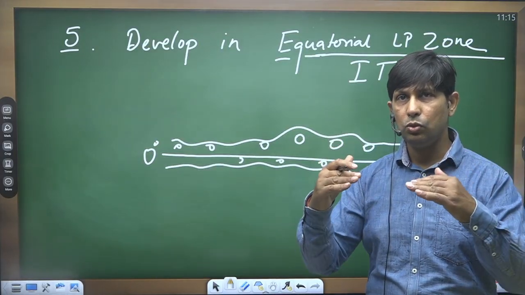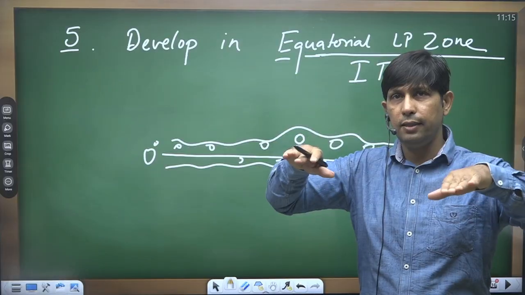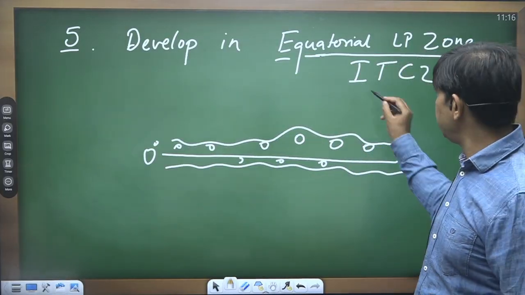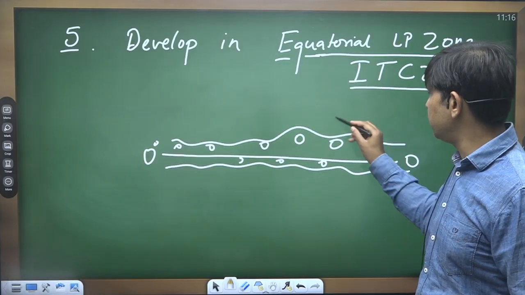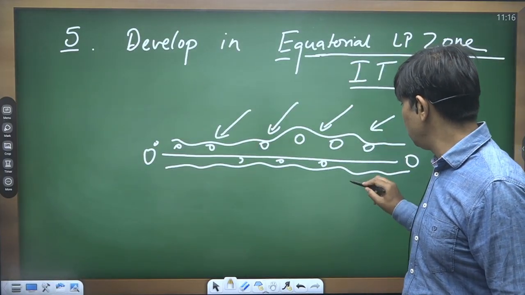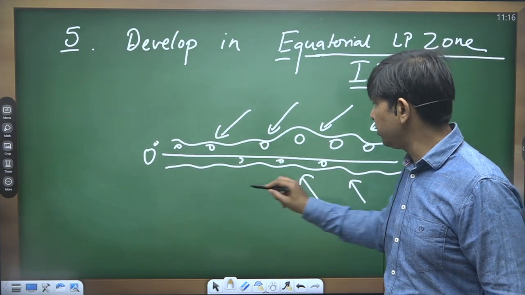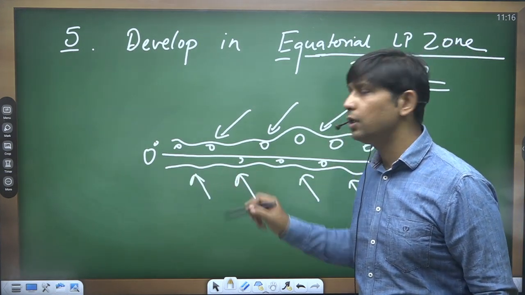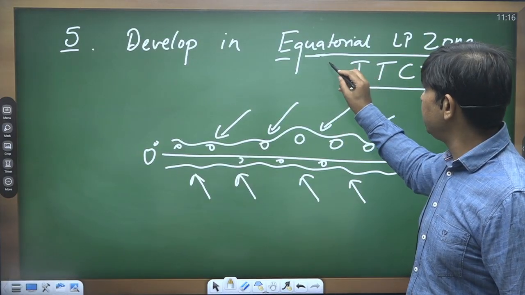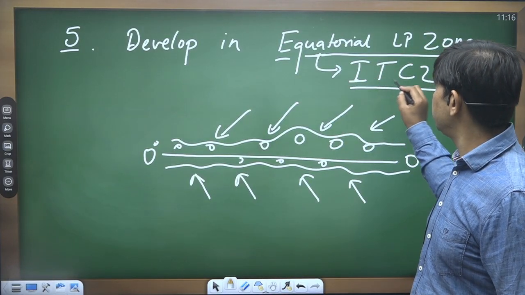That convergence zone is nothing but the low pressure zone. There the winds are coming and rising up, creating the low pressure called the intertropical convergence zone. It is nothing but the same equatorial low pressure zone. So there the winds are coming, converging and rising up, creating the low pressure. It also has another name, the intertropical convergence zone.